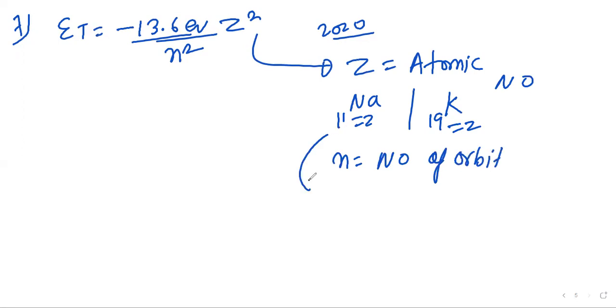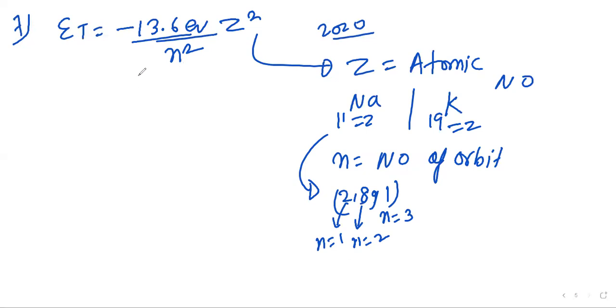Suppose I have taken sodium, so its electronic distribution is 2, 8, 1. Suppose I am talking about the third orbit. So here n will be 3. This is n equal to 2 for sodium. This is n equal to 1 for sodium, right? So the n value will be varying. It will be told clearly to you.